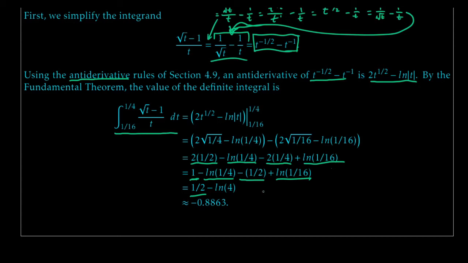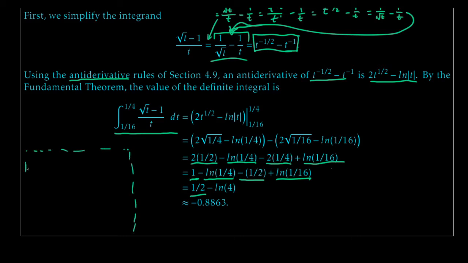Good chance to review some log properties. So how do we turn it into minus natural log of 4? It might seem a little bit amazing at first, but the thing to remember is that there are a lot of properties involved with natural logs and with logarithms in general that we can take advantage of to reduce expressions. So just really quick off to the side here, let's do a tiny bit of scratch work.